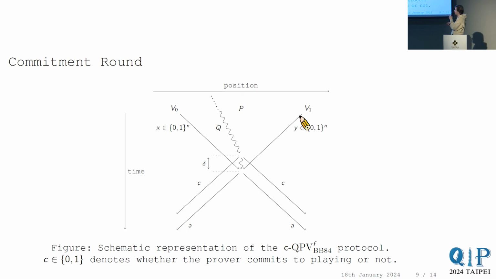After this time delta, he's going to receive some classical input, x and y, and then he's going to measure this photon in that basis. And so, from an attacker's point of view, this does not allow them to say loss anymore. So if an attacker has to commit as well, then afterwards, after committing, he has to output an answer to the verifiers.